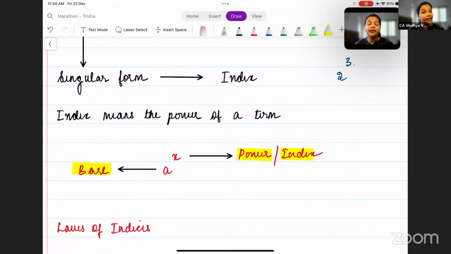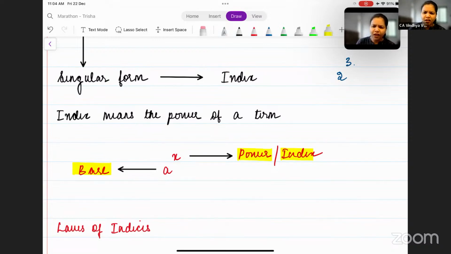For example, in time value of money, you will use power concepts. In geometric progressions, you will use the concepts of a to the power n or a to the power x. So this is very, very important as a basic of the entire syllabus of mathematics.